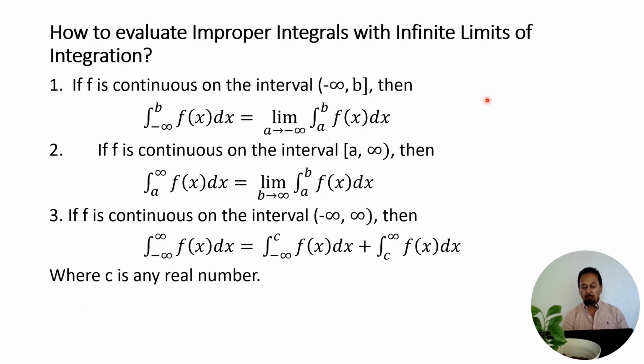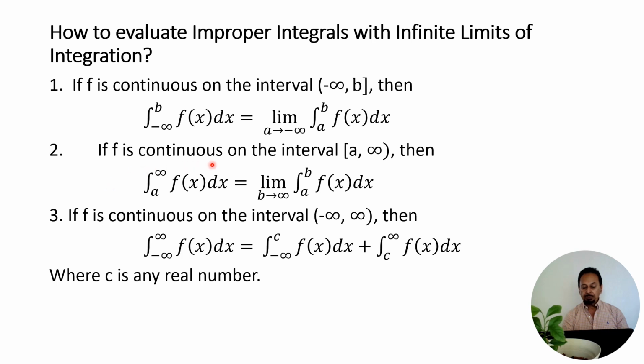How to evaluate an improper integral with infinite limits of integration? Number one: if f is continuous on the interval from minus infinity to b, then the integral from minus infinity to b of f of x dx we rewrite as the limit as a approaches minus infinity of the integral from a to b of f of x dx. So first we evaluate this integral, and then we take the limit.